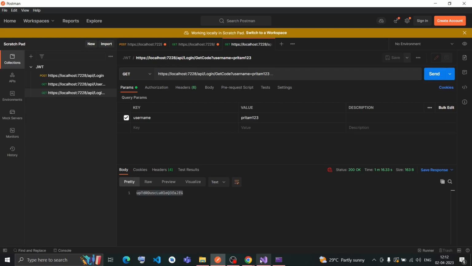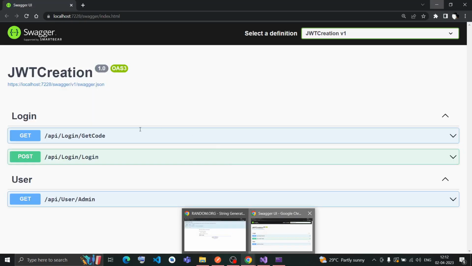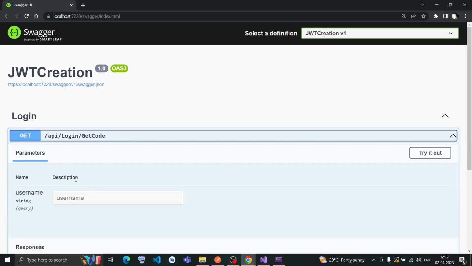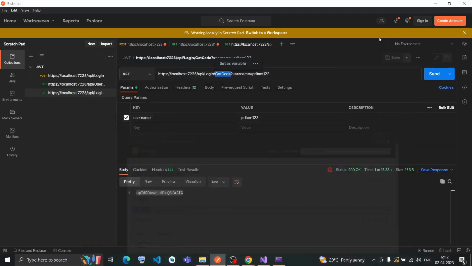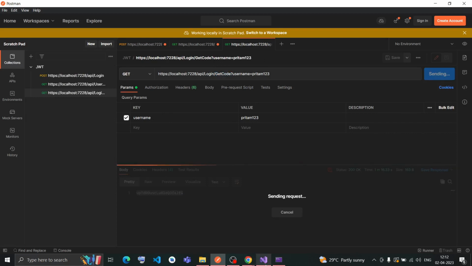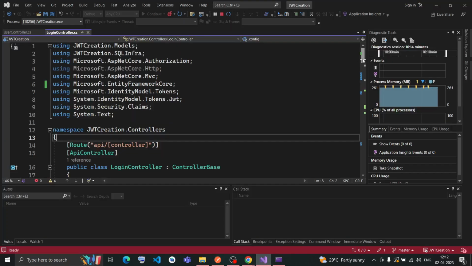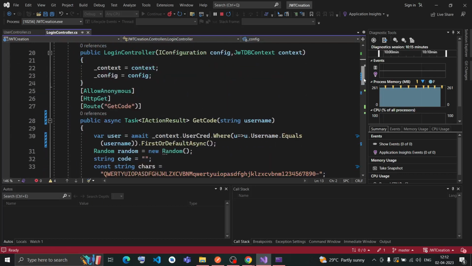This get code API will take username as an input. So I'm putting username as Preetham123, that would be my input, and I'll send it. Let me put a debugger here so that you can see how the code is working.